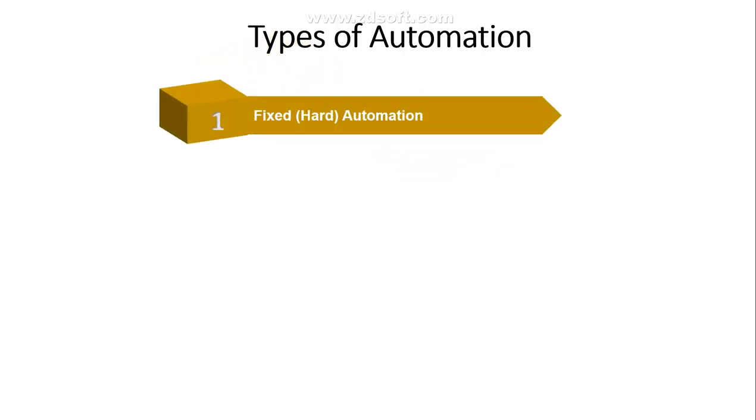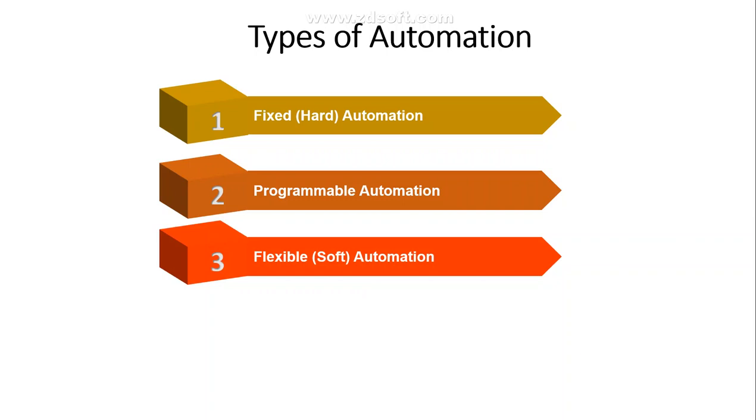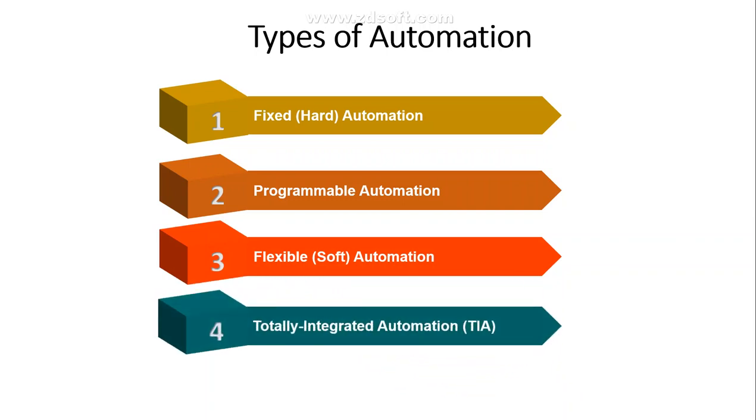Okay, so I'll just go through them one by one, and we'll study them in detail. The first one is fixed or hard automation, and we have programmable automation. We have flexible or soft automation. We have totally integrated automation systems. These are the four major types of automation that we can have in our production units or service units. It depends on the system we can adopt based on our requirement as a business. Okay, so let's study them in detail one by one.